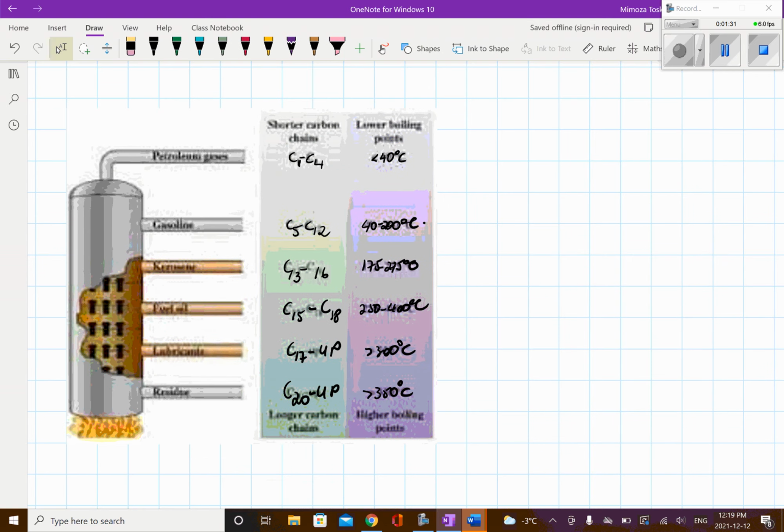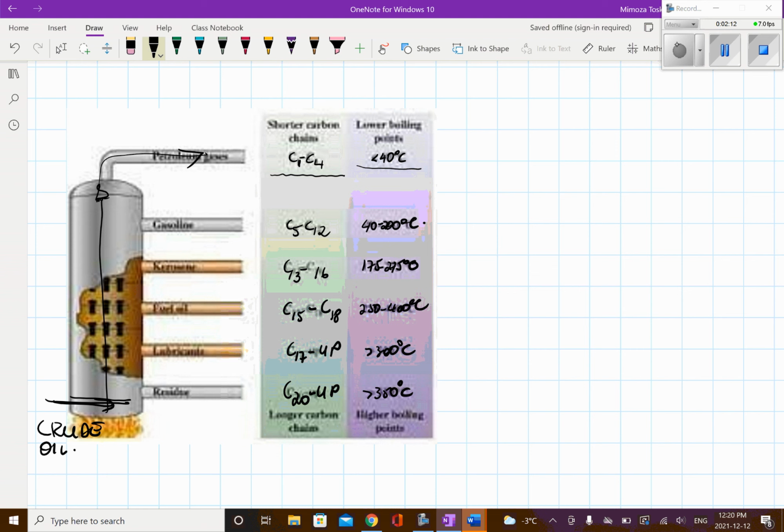Here is a picture of the fractional distillation. At the very bottom, you have crude oil coming in. As you see, it is heated up. As a result, the hydrocarbons with the lowest boiling temperature will go fast to the top. Those are methane, ethane, propane, and so on, that have a boiling point of less than 40 degrees Celsius. So they will be going first.